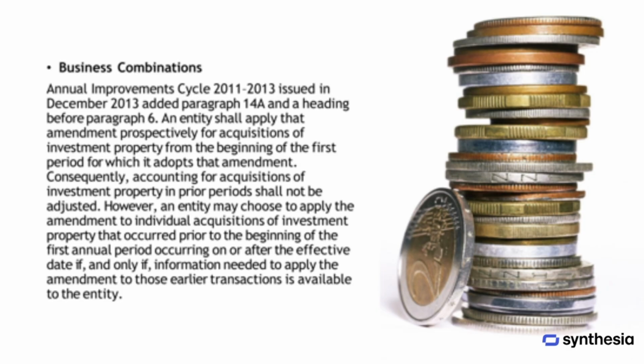The amendment introduced through the Annual Improvement Cycle 2011-2013, issued in December 2013, brought a new provision that must be applied prospectively. This means that from the start of the first reporting period in which the amendment is adopted, an entity must follow the updated guidance for any new acquisitions of investment property. It is important to note that this change does not require adjustments to how acquisitions were accounted for in previous periods. However, if an entity has access to the necessary information, it may choose to apply the amendment to earlier acquisitions that occurred before the effective date. This is entirely optional and only allowed if the relevant data for those past transactions is available.